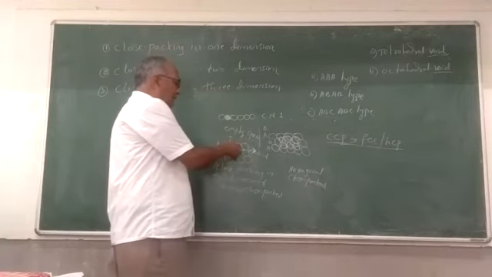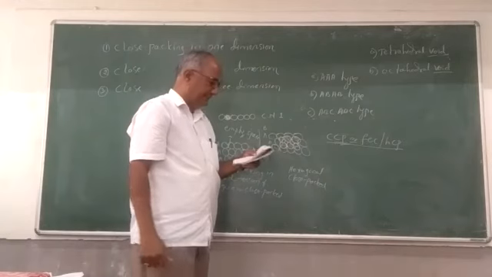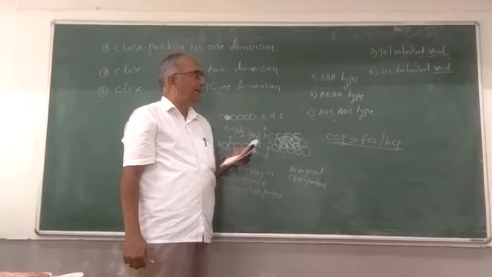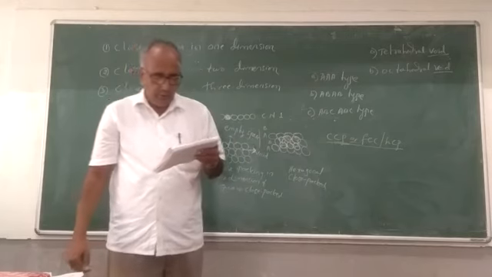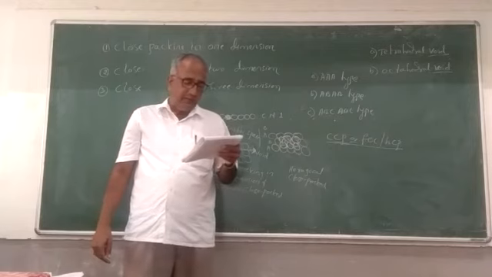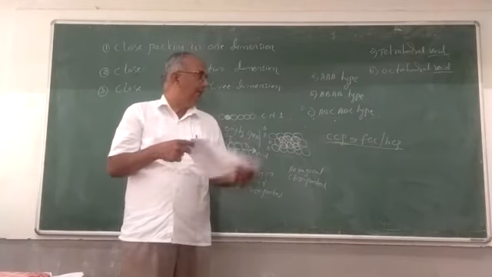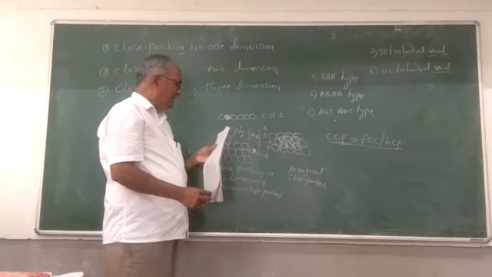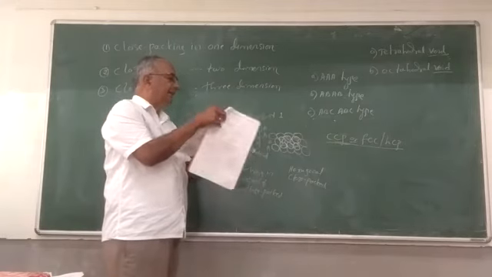As the void increases in the solid state, the strength of the solid decreases. Then, as I already said, there are two types of voids: tetrahedral void and octahedral void. What is meant by tetrahedral void? The vacant space between the three close packed spheres of one layer and another sphere of the neighboring layer is called tetrahedral void. When you arrange in two dimension or in three dimension, such type of void is called tetrahedral void.